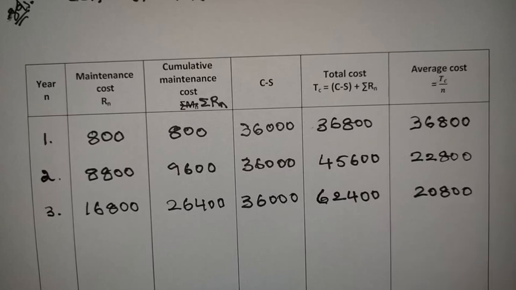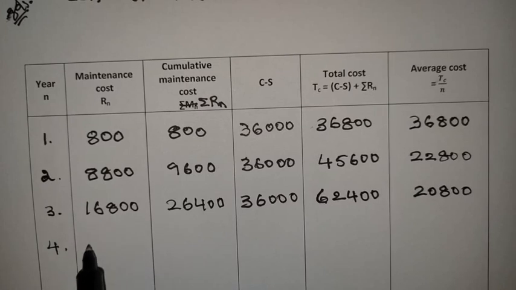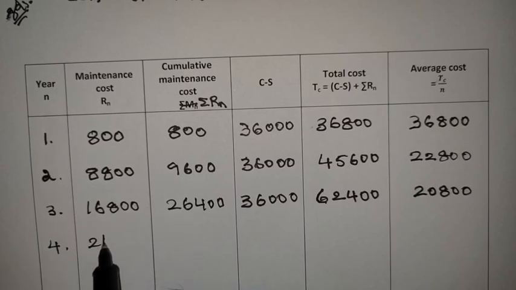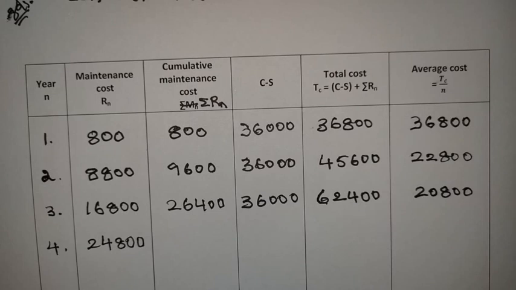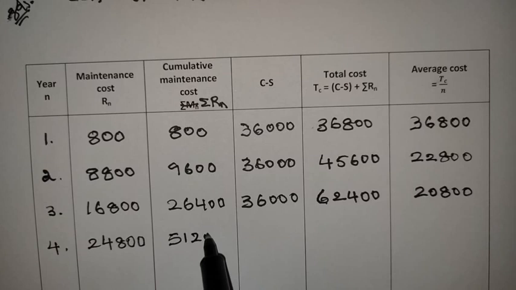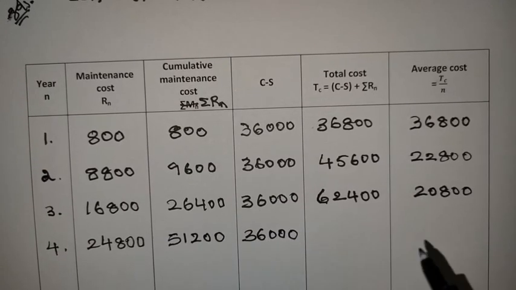So we need to move to fourth year also. So again you add 8,000 to this one, then you will get 24,800. So then what is the cumulative maintenance cost? Add these two. So 24,800 plus 26,400, you will get 51,200. Then what is C minus S? Same, 36,000. Next total cost.